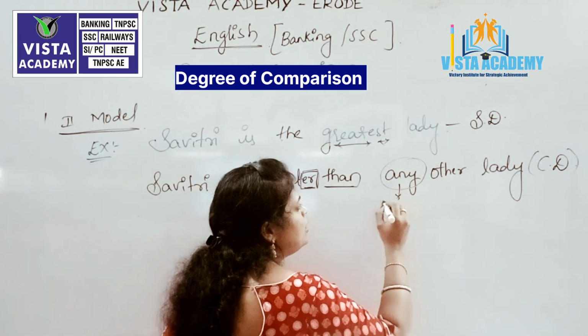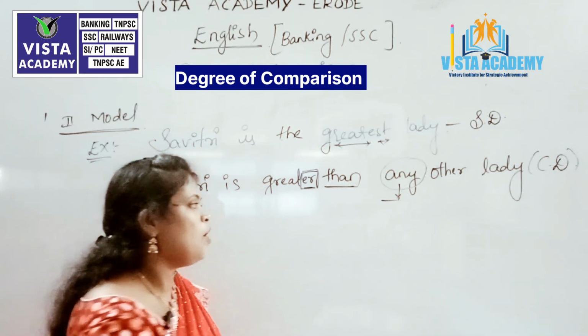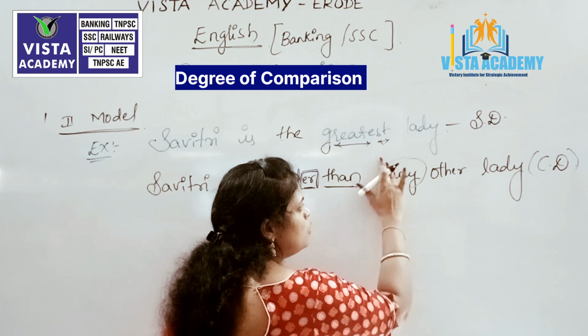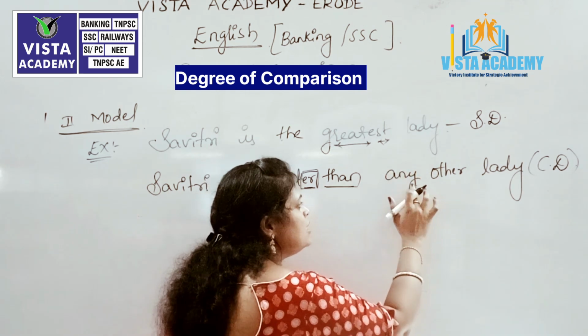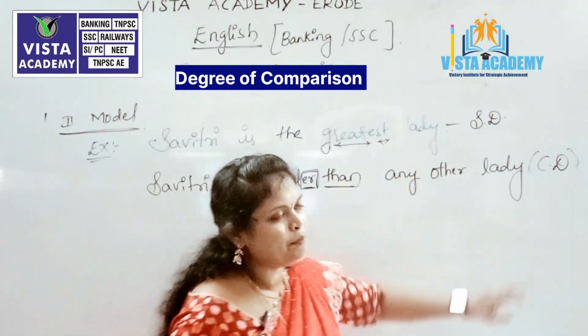Any comes under negativity. Any other, many others, some others. All these words come under negativity. So here I am saying any other lady is not as great as our Savitri. So this comes under comparative degree.